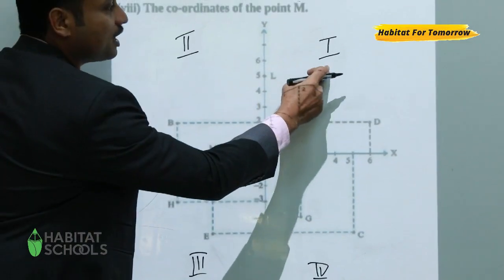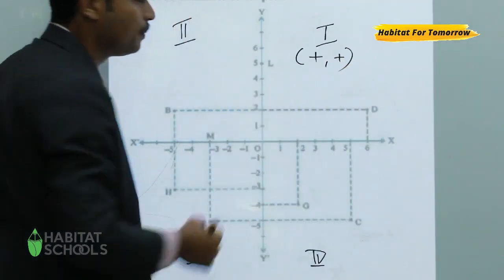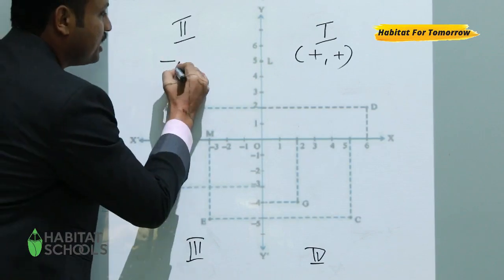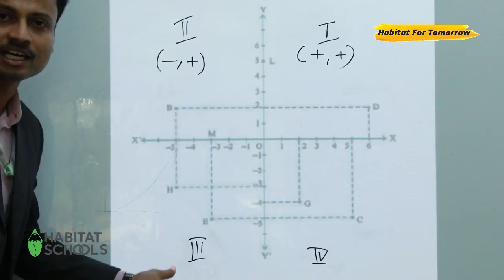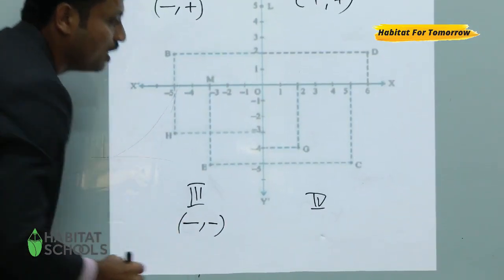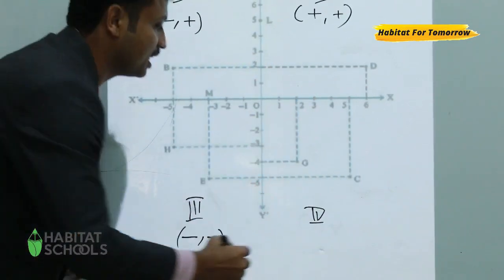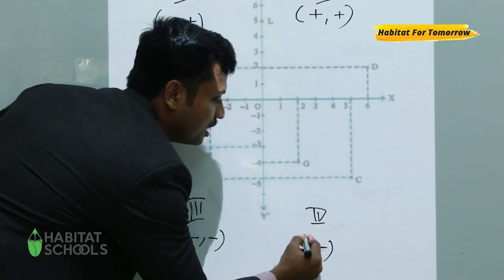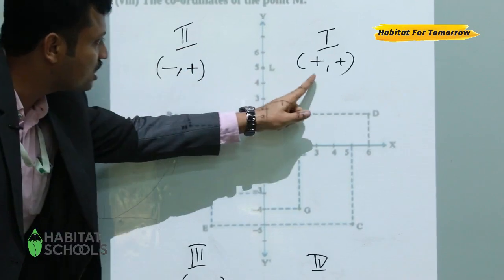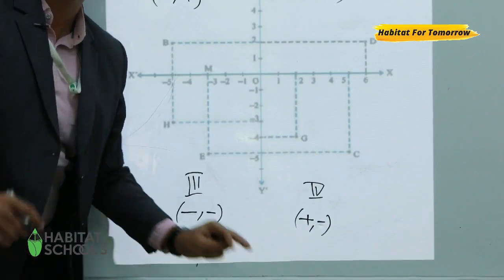So the first quadrant, we already learned, has both positive numbers. In the second quadrant, a negative and a positive number. The third quadrant, both are negative, so here we can write negative, negative. And the last quadrant, the fourth one, is positive and negative. So in the ordered pair, or in the bracket, the first number belongs to the x-axis. The first sign you can see is always for the x-axis.